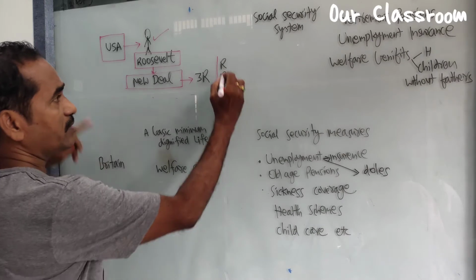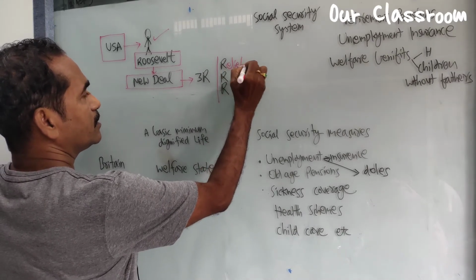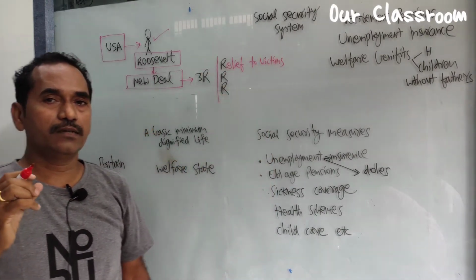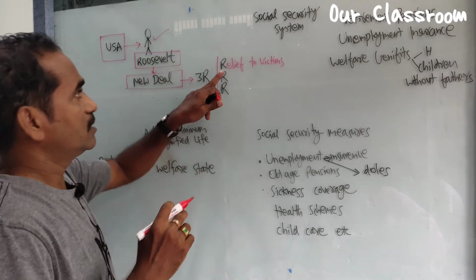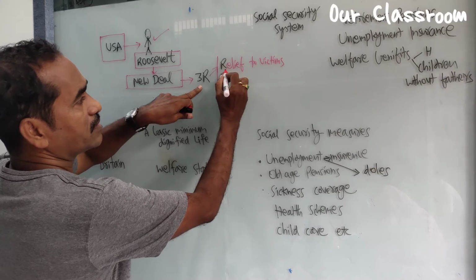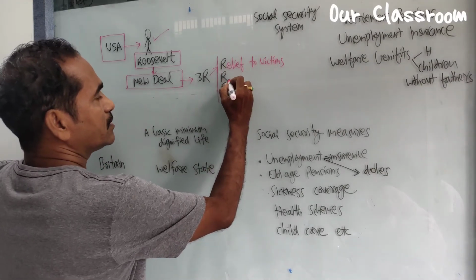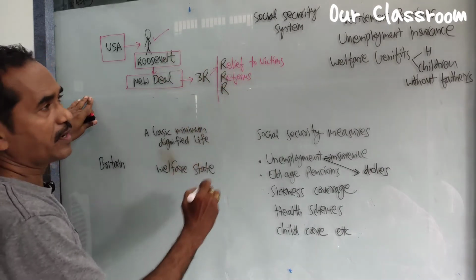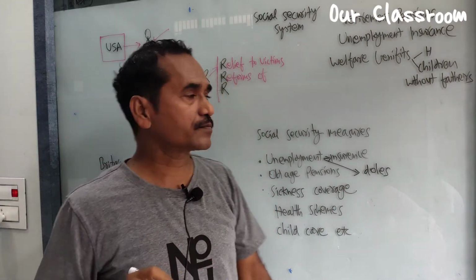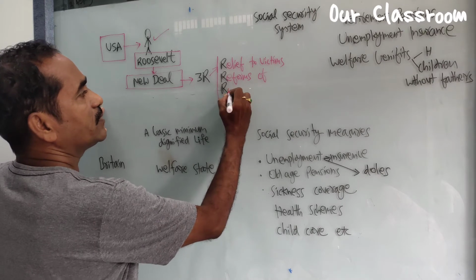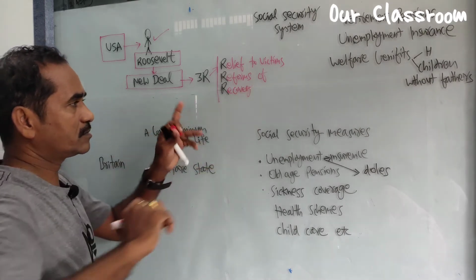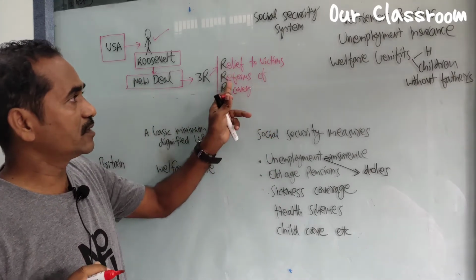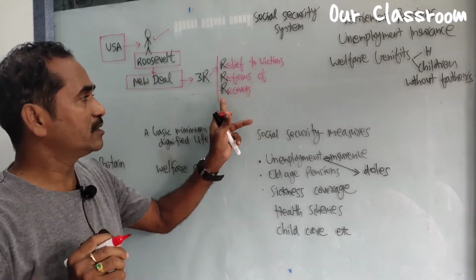R for relief to victims who suffered from the Great Depression, reforms of financial institutions, and the last R is economic recovery.